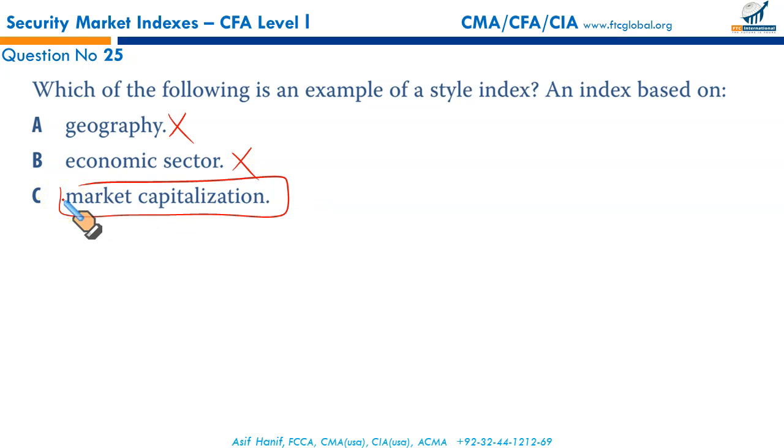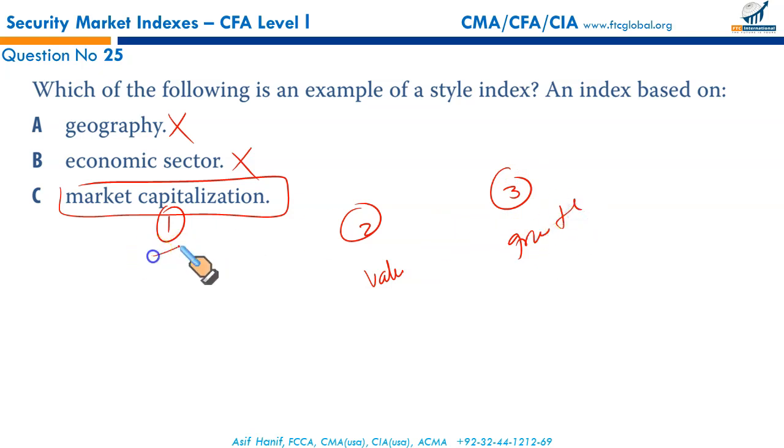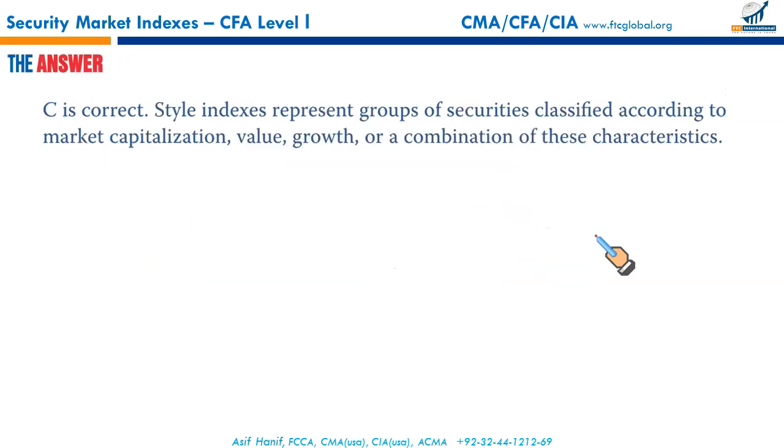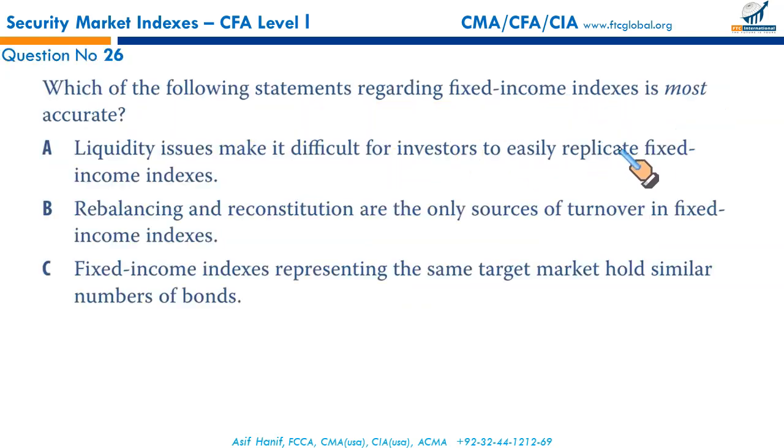We could use market capitalization, it's one of the options. So a style index could be value stock, could be growth. So these measures are the basis of style indexes. That makes C our correct option. Market capitalization, value, growth, or a combination of these characteristics.